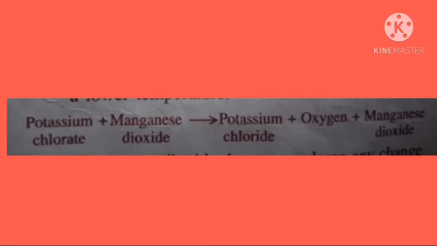The fifth one is the catalyst. Students, a catalyst is a substance which increases or decreases the rate of reaction without undergoing any chemical change. For example, manganese dioxide acts as a catalyst for the decomposition of potassium chlorate into potassium chloride and oxygen at a lower temperature. So these are the conditions. Students, if it is asked in exam, write the conditions necessary for the chemical reaction, you have to write them down with examples.